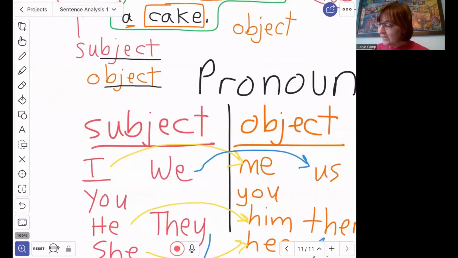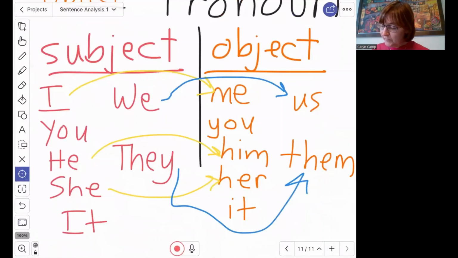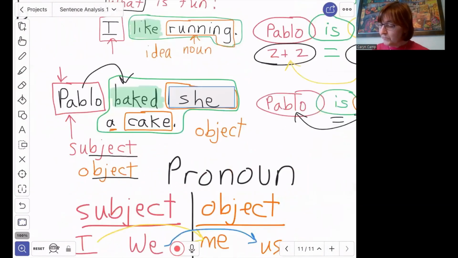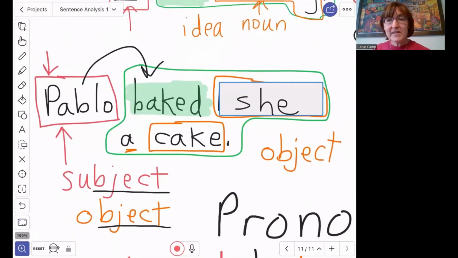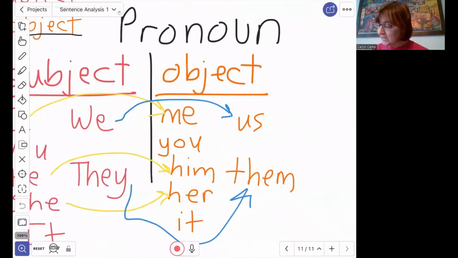Let's see why not. Let's find that word she. Here it is. It's in the list for subject. It can only be in the subject of the sentence. That's why we need to know: is the mom in this sentence part of the subject or is it an object? Well, this sentence is not about Pablo's mom. She's not the one baking the cake. Pablo is the subject. She is an object. So we need to go look at the object list.